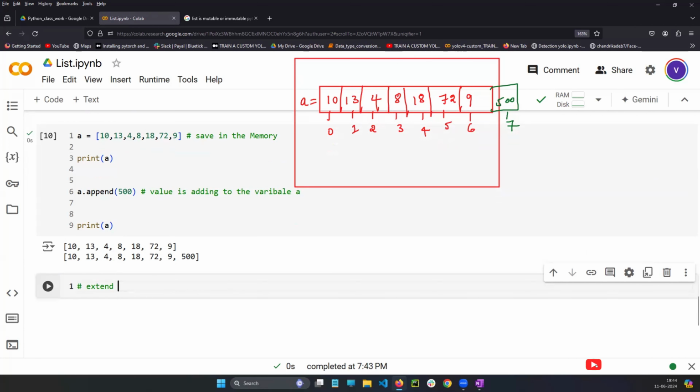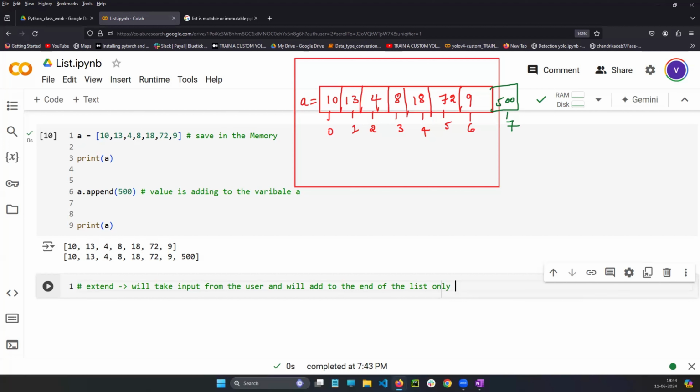What will extend do? I will write here. Extend function will take input from the user. Input from the user will be added to the end of the list only.